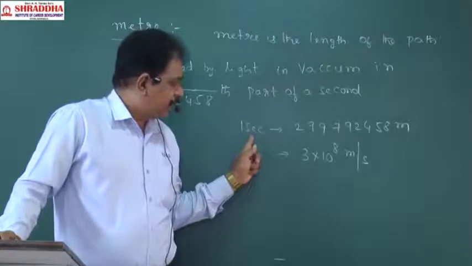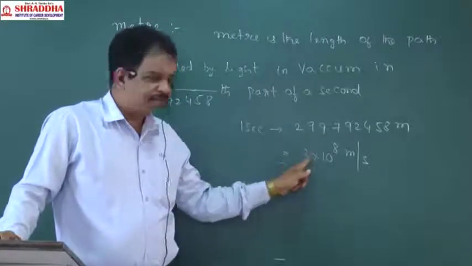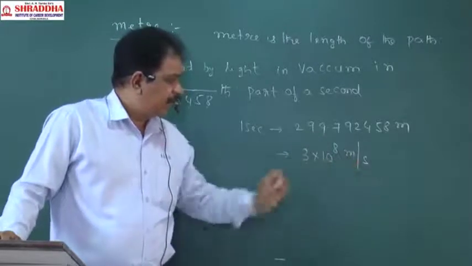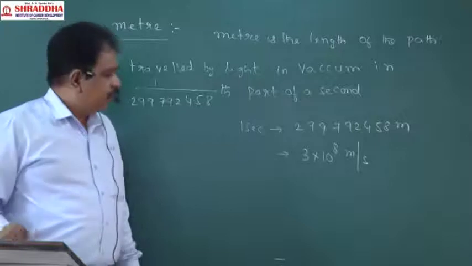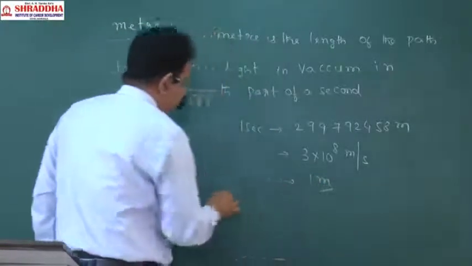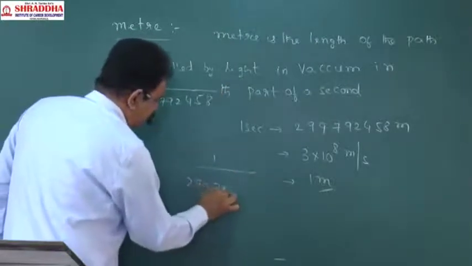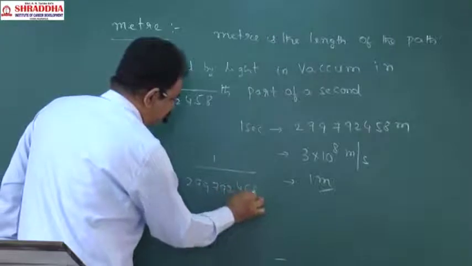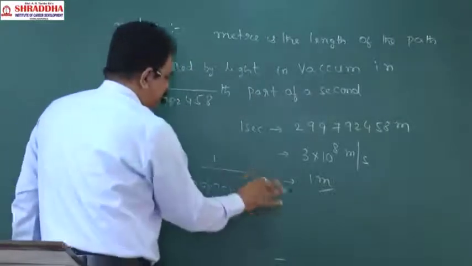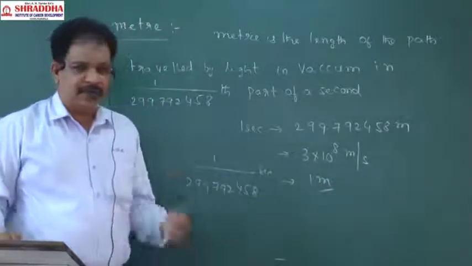In 1 second, light will travel this distance. To travel 1 meter, how much time is it taking? 1 by 299 792 458th part of a second. So in this time, light will travel 1 meter.